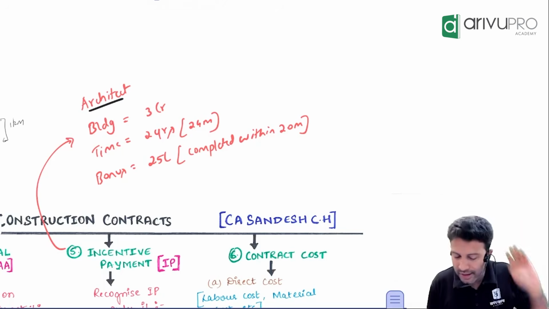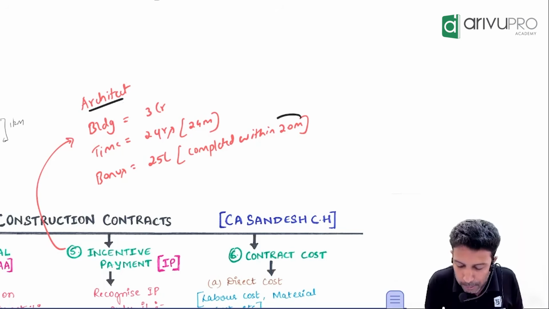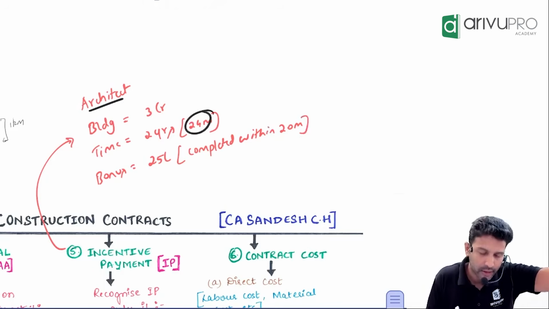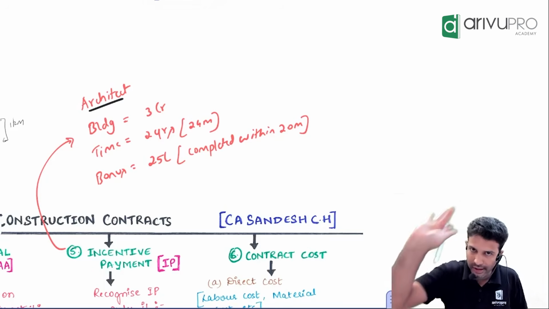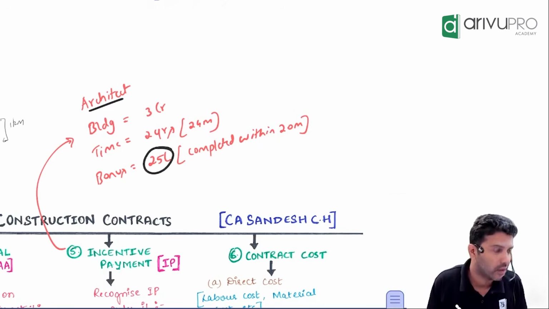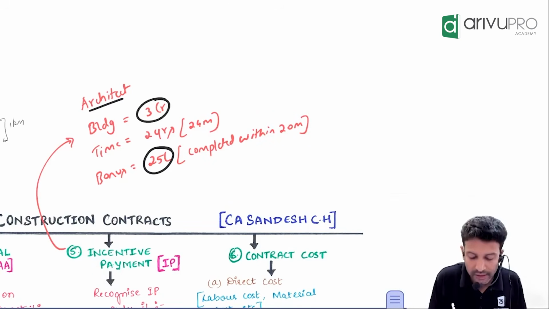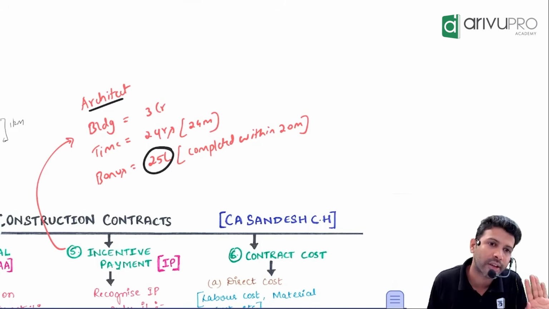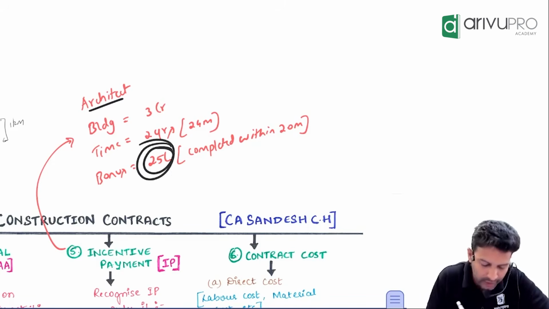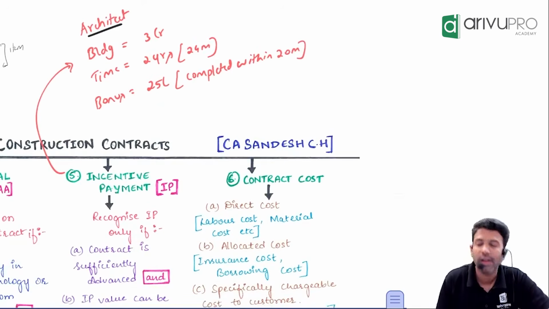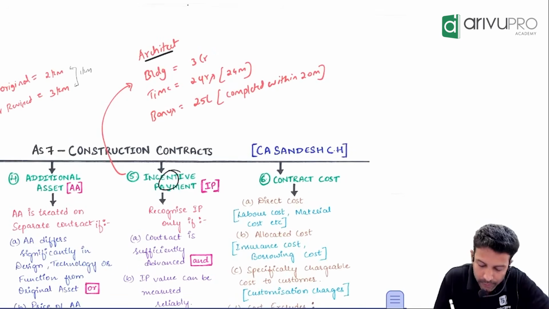Now the customer tells this architect company, if you complete it within 20 months, what is the original deadline? 24 months. The customer says, if you complete it within 20 months, I will give you an extra 25 lakh. Other than 3 crore, I will give you an extra 25 lakh as bonus. This particular 25 lakh component, in AS 7 terminology, we call it incentive payment.